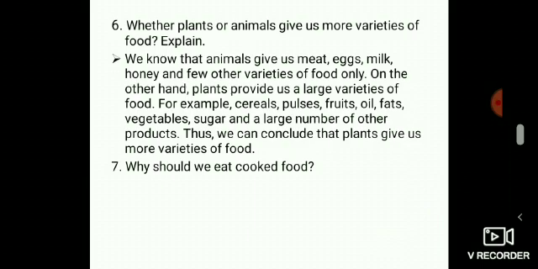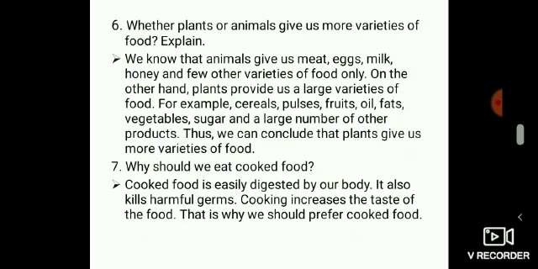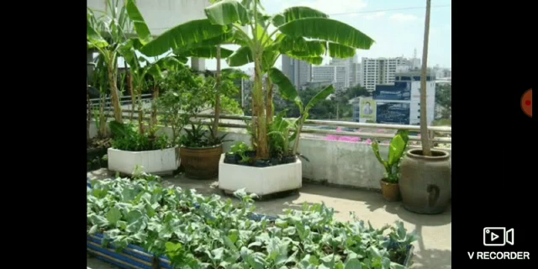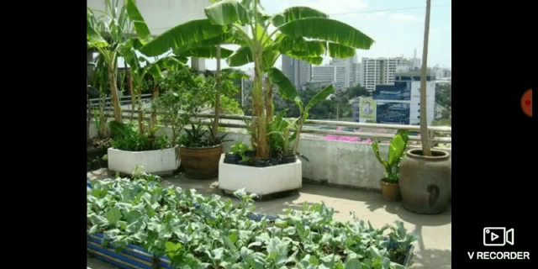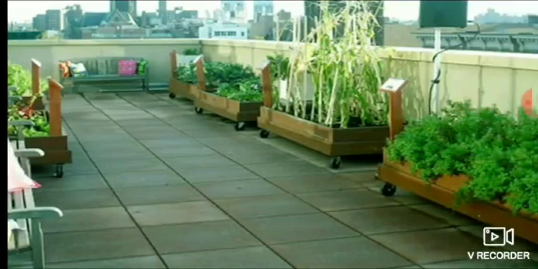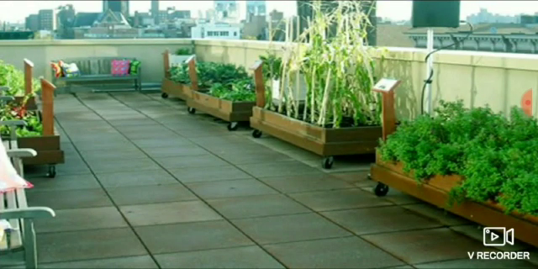And the next question, why should we eat cooked food? Cooked food is easily digested by our body. It also kills harmful germs. Cooking increases the taste of the food. That is why we should prefer cooked food. We know that a large part of our food comes from plants. Therefore, we should grow more plants. Growing and nurturing kitchen gardens in our backyards or balconies can provide us healthy, chemical free, fresh food whenever we want.